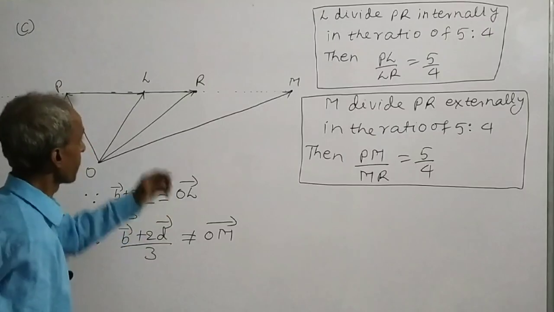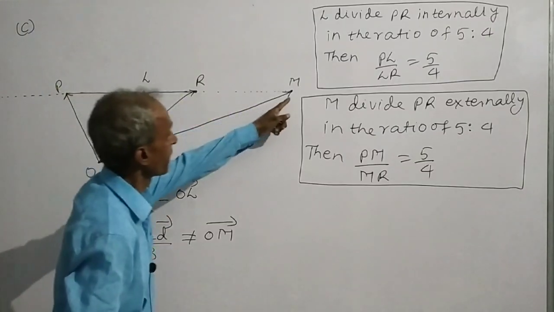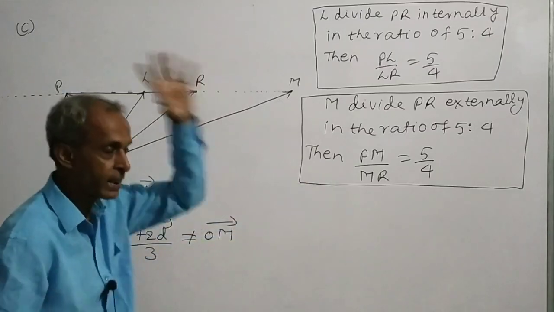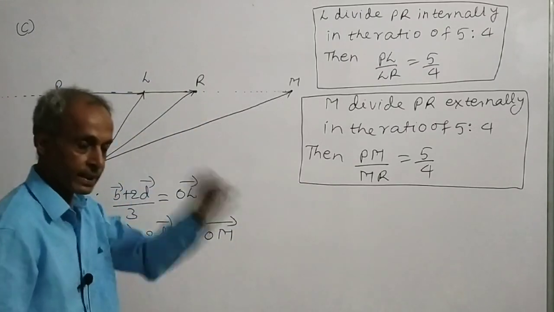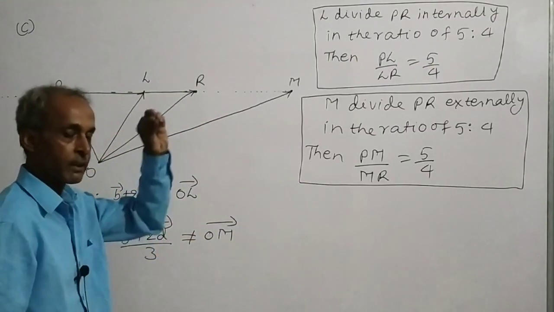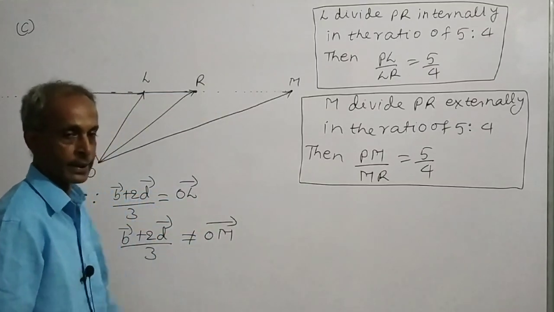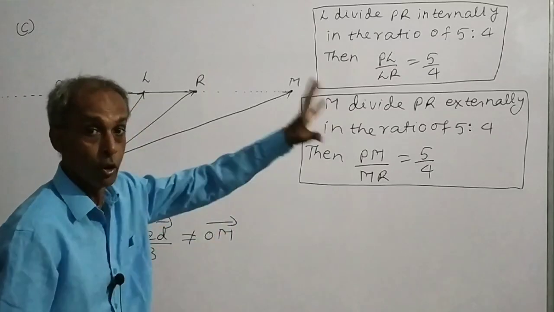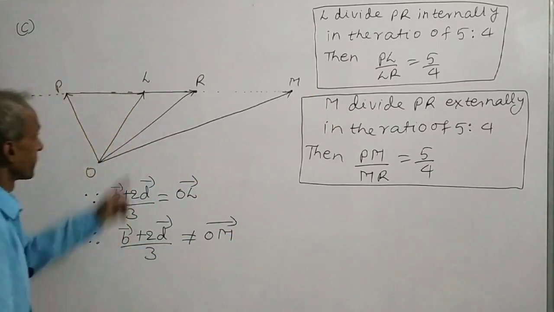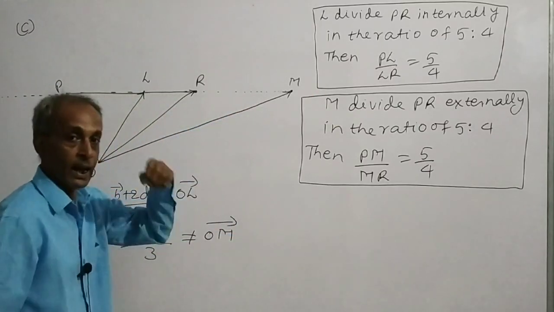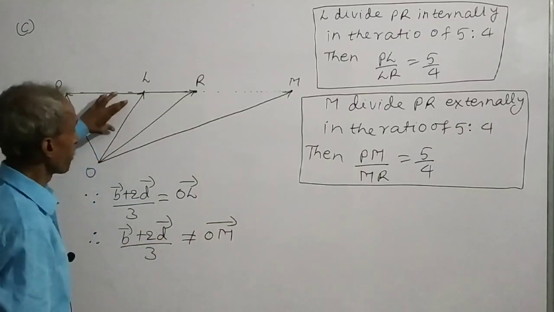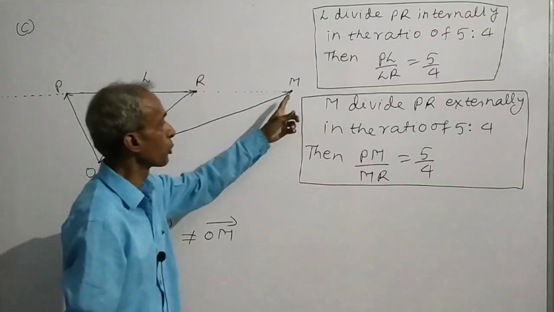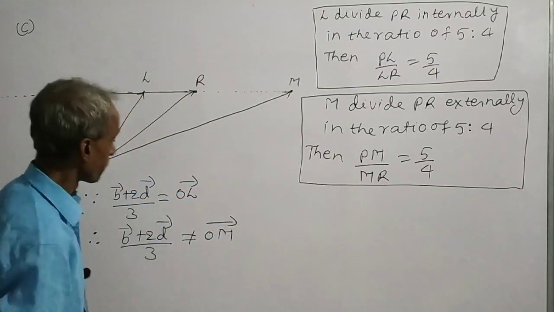It is very clear that point L and point M will be two distinct points, and in space, position vectors of different points are different with respect to origin. Since these 2 points are distinct, position vector of L cannot be equal to position vector of M.